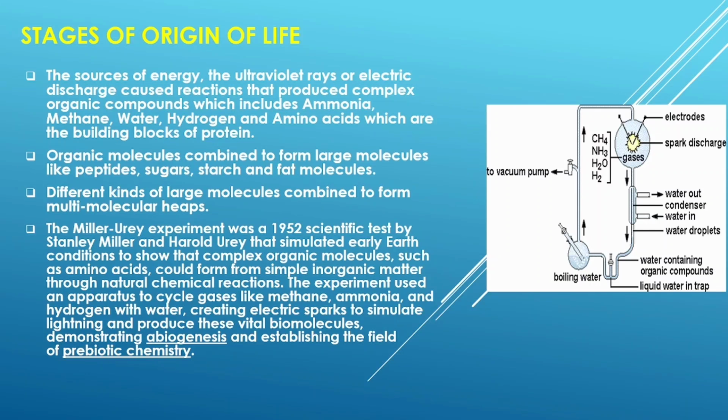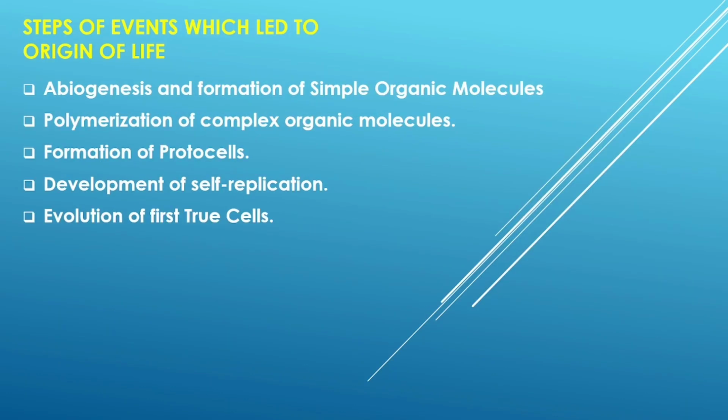The Miller-Urey experiment was a 1952 scientific test by Stanley Miller and Harold Urey that simulated early Earth conditions to show that complex organic molecules such as amino acids could form from simple inorganic matter through natural chemical reactions. The experiment used an apparatus to cycle gases like methane, ammonia, and hydrogen with water, creating electric sparks to simulate lightning and produce these vital biomolecules, demonstrating abiogenesis and establishing the field of prebiotic chemistry.